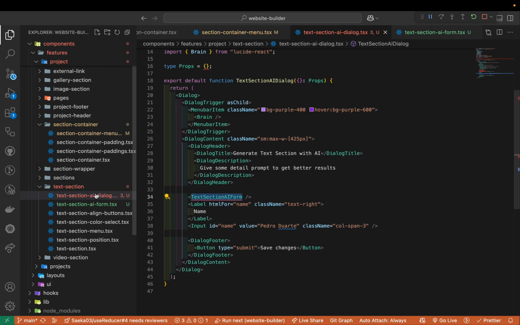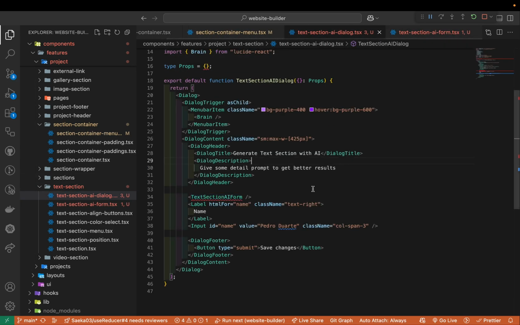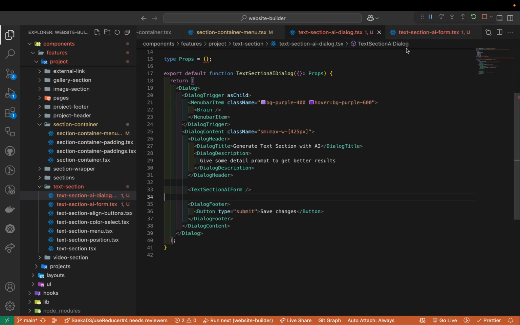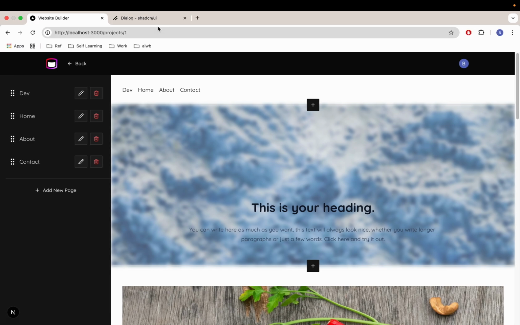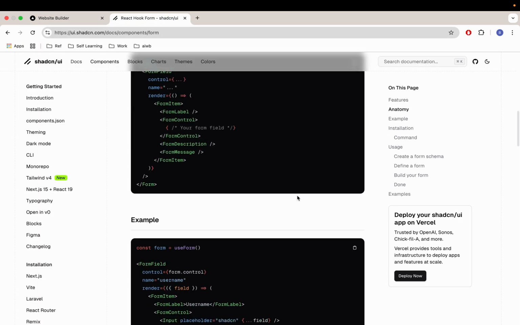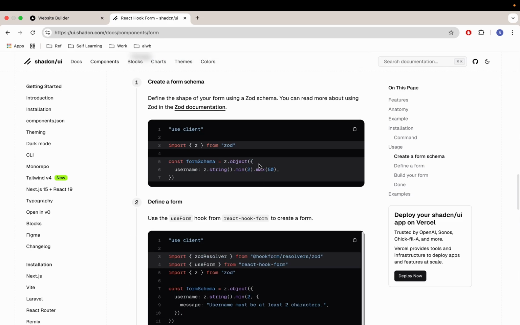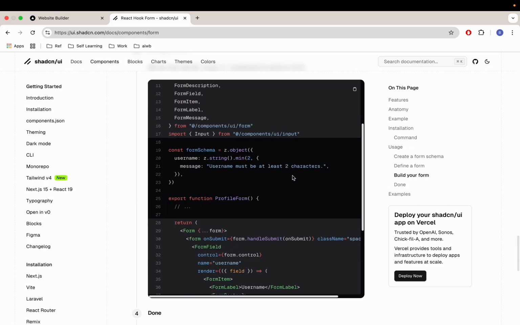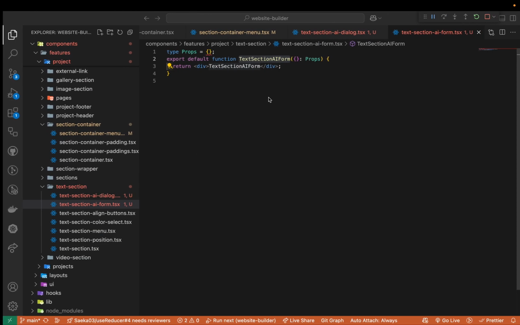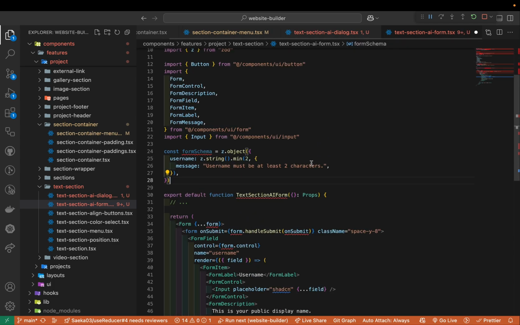And then let's create a component here. See text section AI form, right? And then let's import. Let's delete this guy because we're gonna use a shadcn form here, right? So let's go to shadcn and search form, right? And then we're gonna just copy paste the whole thing here, okay? So example, let me see if there's any good example. Yeah, the whole example is not here. This one is close to the whole example, so let's quickly do that here. So copy paste as usual, right? And then change the name, looking good.